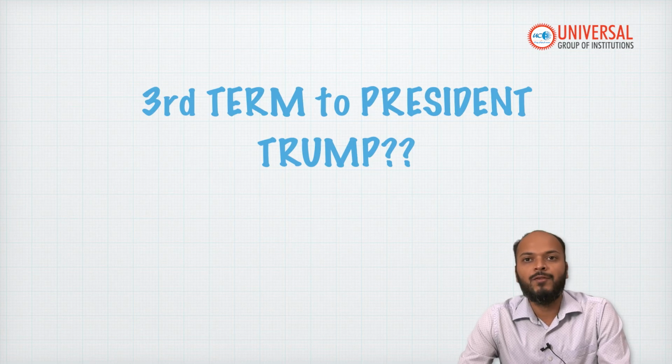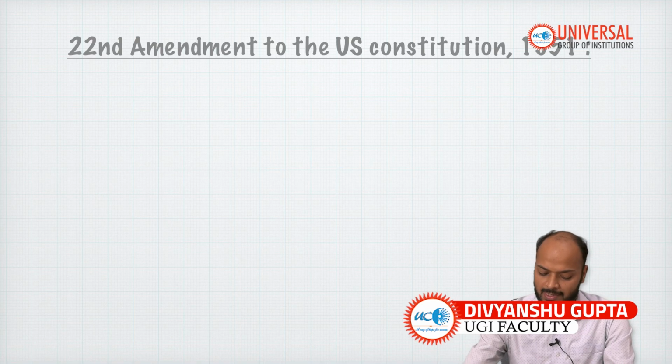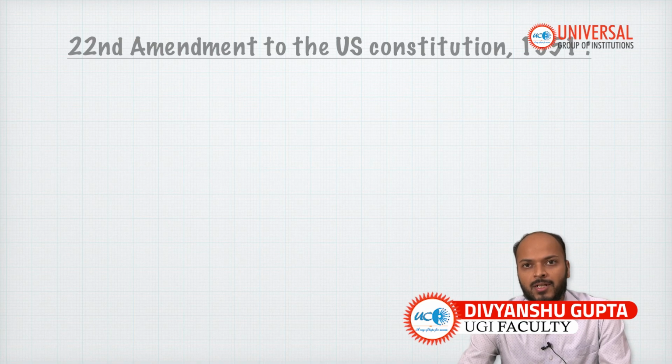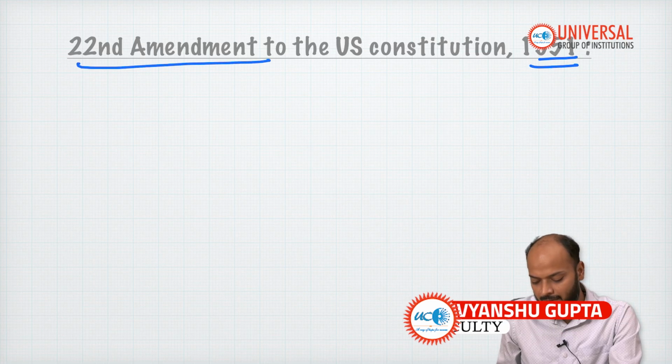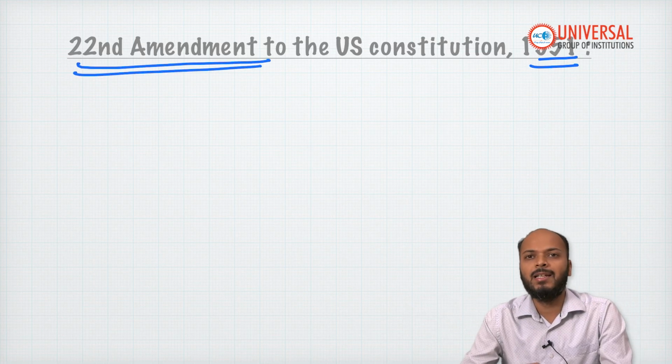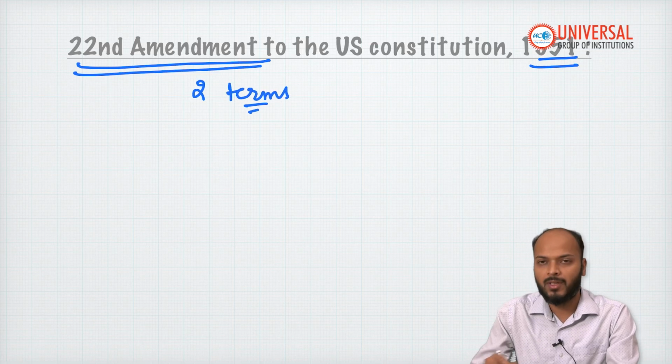In this regard, in this particular video we will be seeing what the provisions in the US Constitution are regarding a person becoming president. So, you see the US Constitution, which was amended in 1951, the 22nd Amendment to the US Constitution, very clearly says that a person can become president only for 2 terms, right?